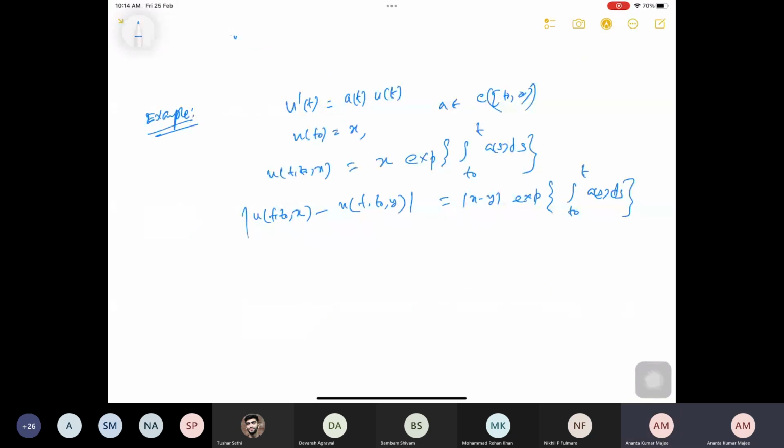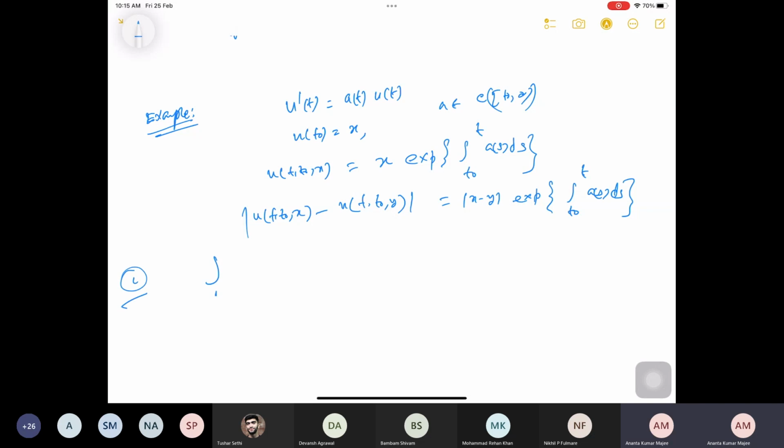Now I am giving these conditions. Suppose for all t greater than t0, this quantity is bounded.